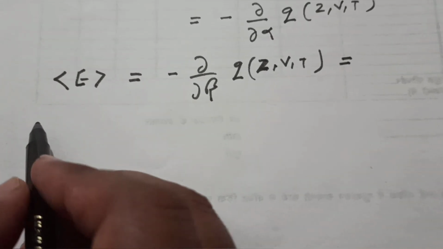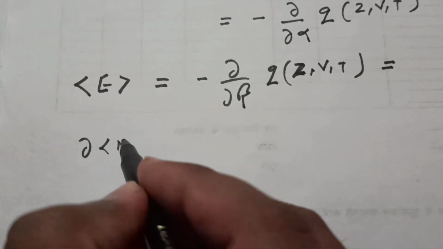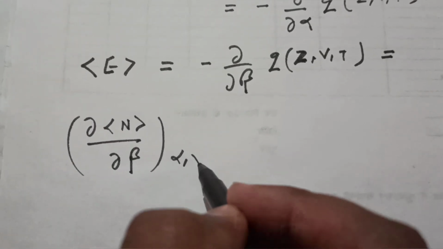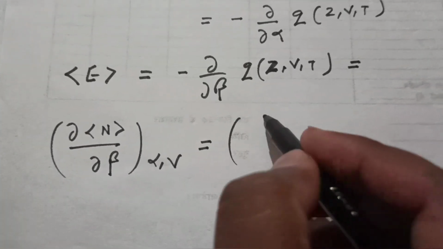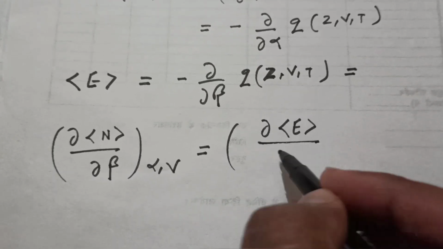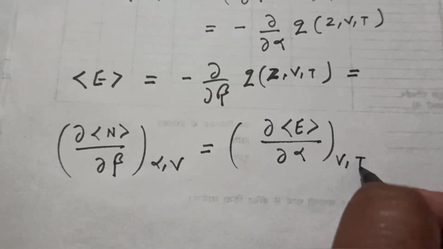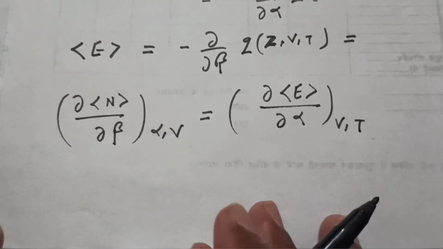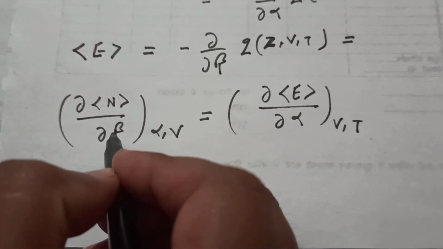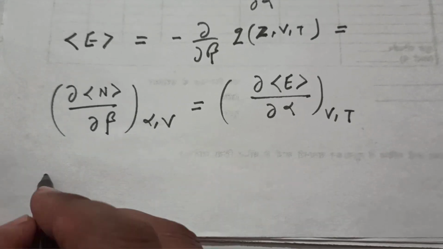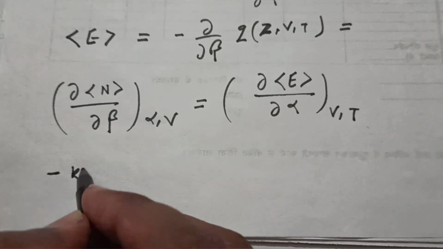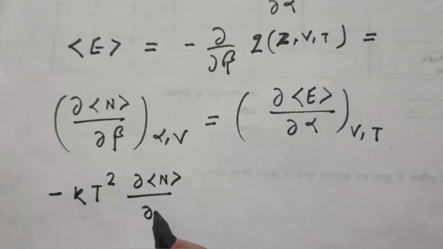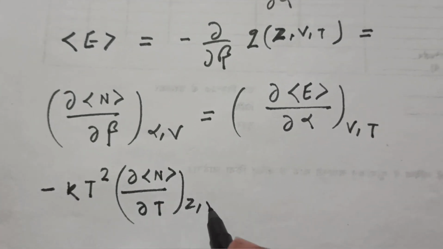In view of that, we can have del N upon del beta at constant alpha and V equal to del E upon del alpha at constant volume and temperature, so we equate the values. Now you are aware of what del N upon del beta is. If you calculate this value, it comes out to be minus KT square times del N upon del T, at constant Z and V.